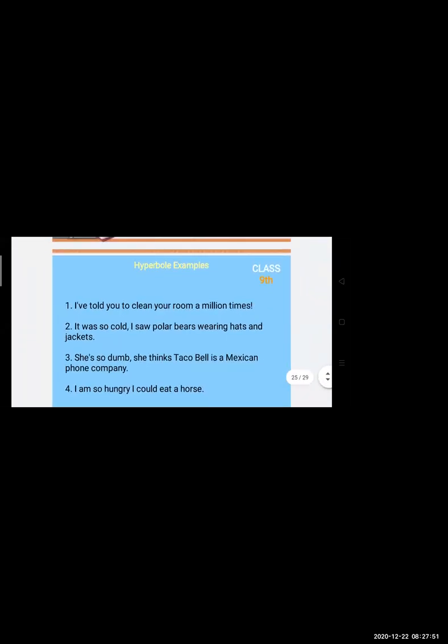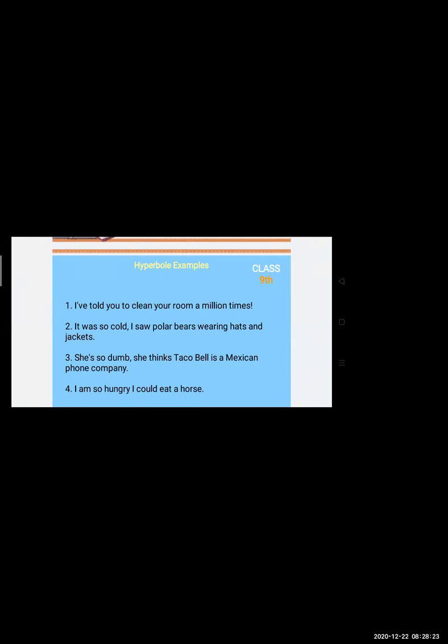More examples about hyperbole. I've told you to clean your room a million times. Now, it is not possible that you can tell me anything a million times. Million times means how much? Yes, so much that we cannot count, very many times. We cannot say the same thing a million times. So it is an overstatement.